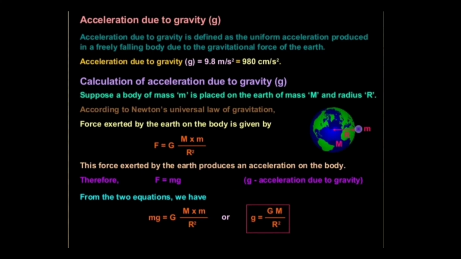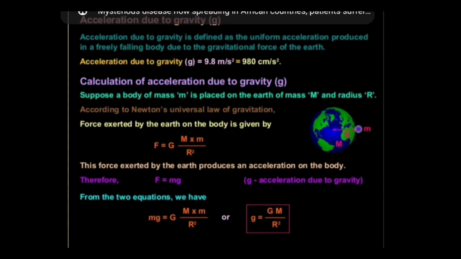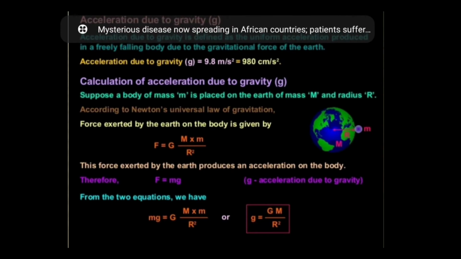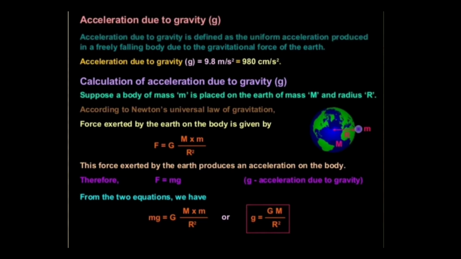So during this free fall, direction does not change, but velocity continuously changes, which is called acceleration due to gravity. If there is a change in velocity with respect to time, then there will be an acceleration, and this acceleration due to the gravitational pull of earth is known as acceleration due to gravity.